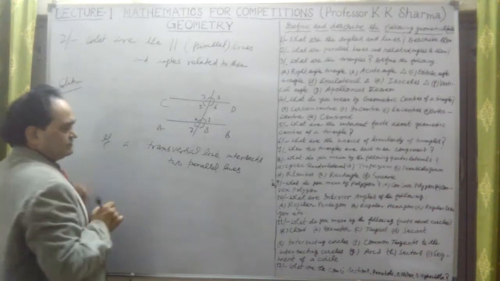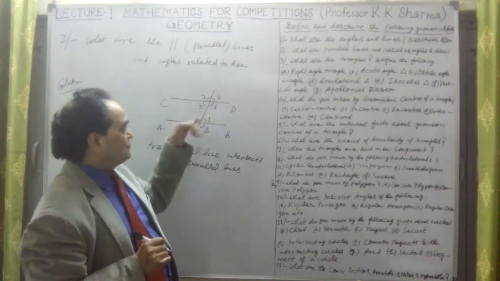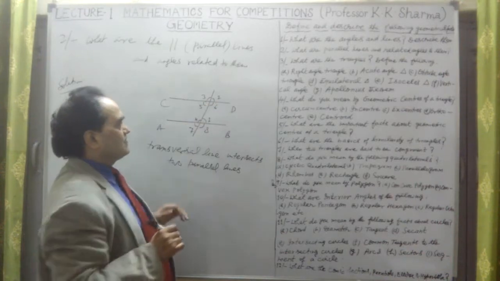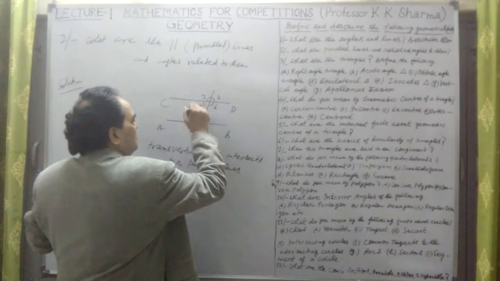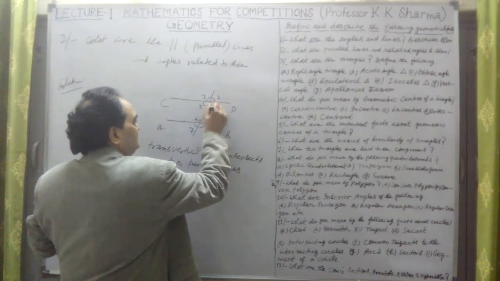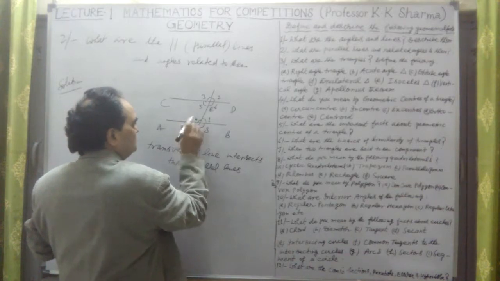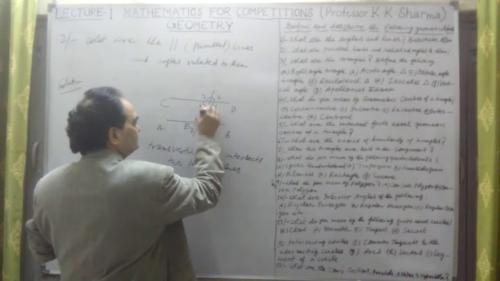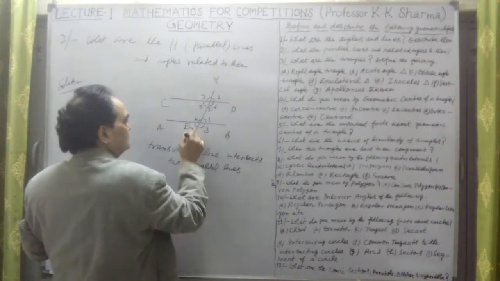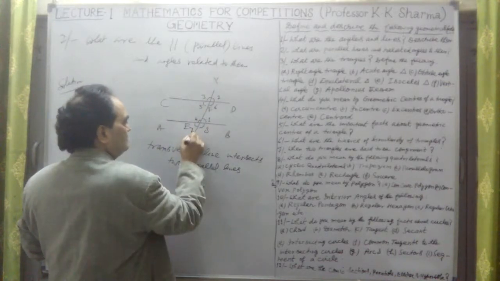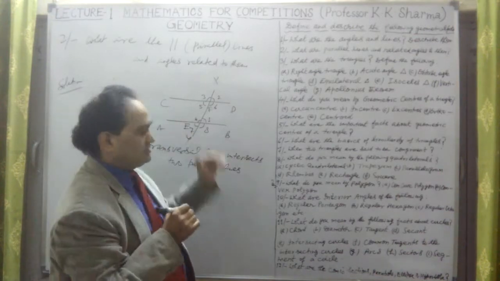So an intersecting line which is intersecting two parallel lines at different points, like at this point, this point. If I take the points here, this is E, this is F here, and this is X, Y. The XY line is intersecting the two parallel lines CD and AB.